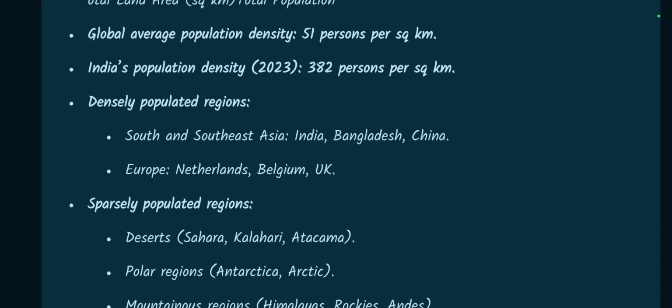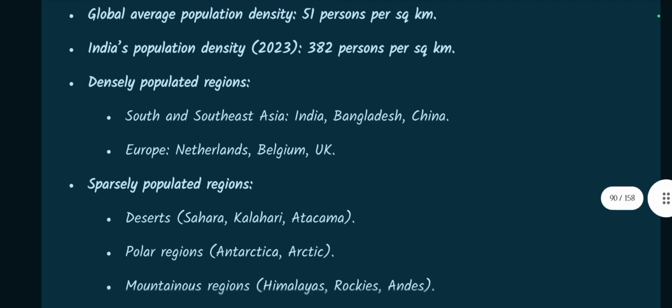Global average population density, that is 51 persons per square kilometer. India's population density in 2023 was 382 persons per square kilometer. Densely populated regions: South and Southeast Asia like India, Bangladesh, China. In Europe, Netherlands, Belgium, UK.